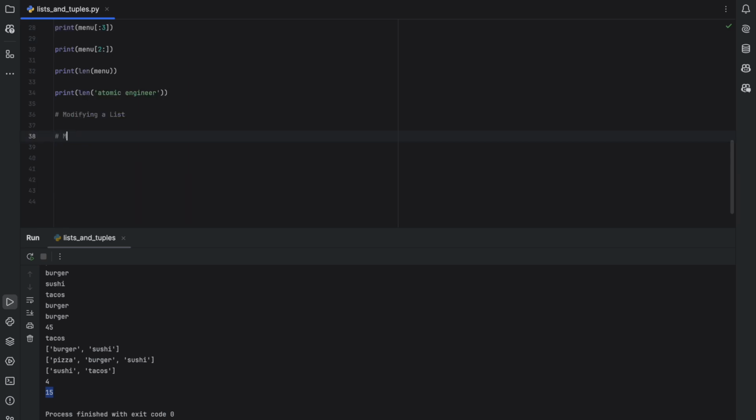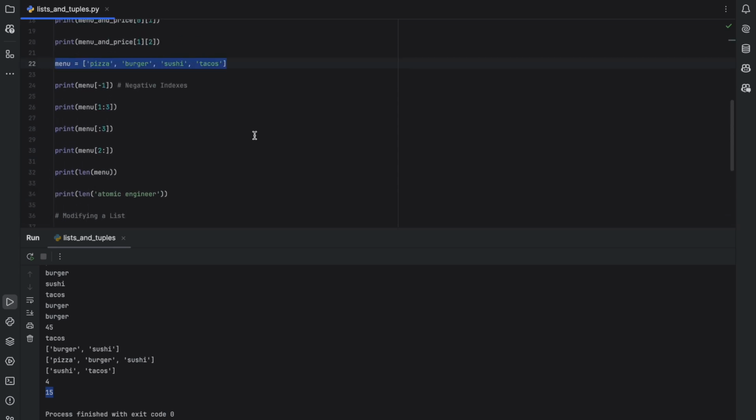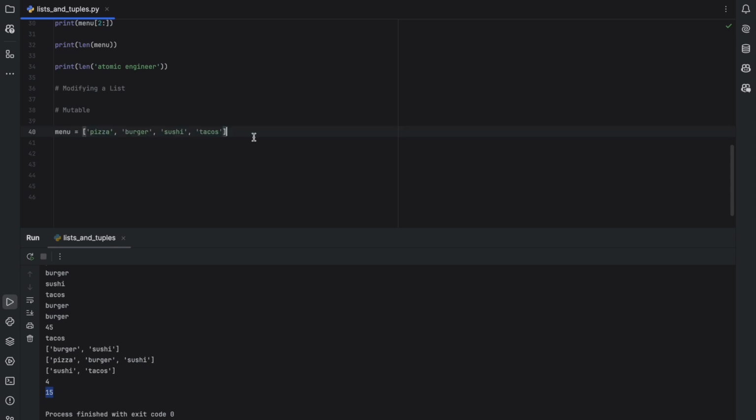Now let's look at modifying a list. Lists are basically mutable, meaning we can change the elements of a list. And this concept in lists is very important. So let's say that we have this menu again, which has these 4 things. If you want to change the items of the menu, if you just do menu of 1, it will point to the first index.